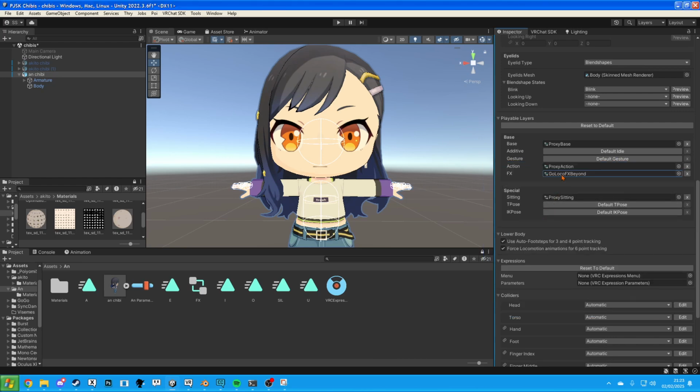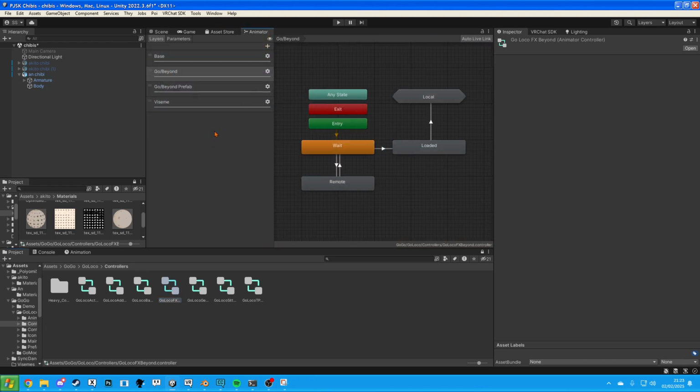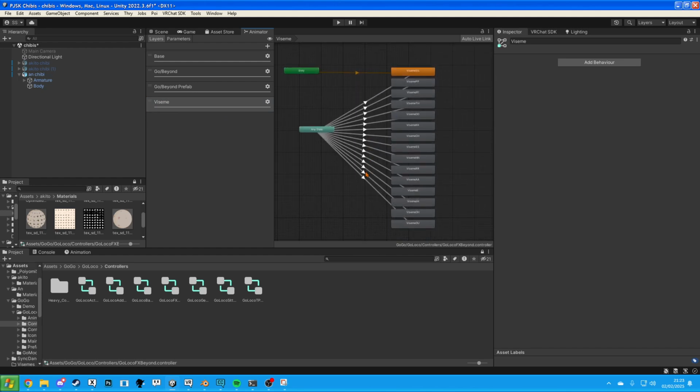This is the one I'm using. And let me just show you why I'm doing this. So let me go GoGo local. Wait, controllers. FX beyond. So if I go in here, I added the Visine one in here.